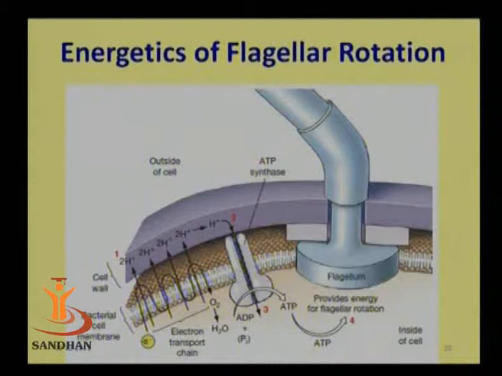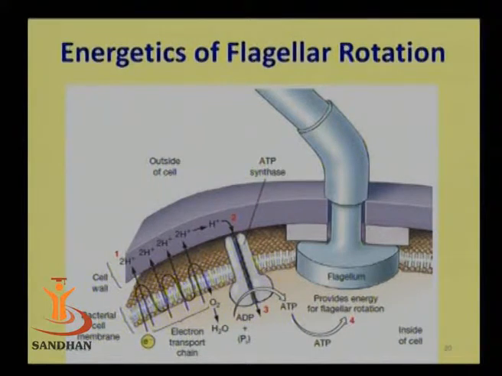So this is the structure, as in the next slide we are displaying, which actually shows how flagellar rotation happens. It actually explains the energetics of flagellar rotation. If you just see at the left side of the slide, at the lower part, due to the electron transport, the protons are getting on the outer side of the cell membrane. There is accumulation of protons on the outer side, and these protons can get inside through the tunnel which is present in the ATPase enzyme.